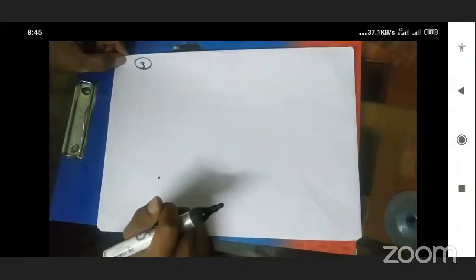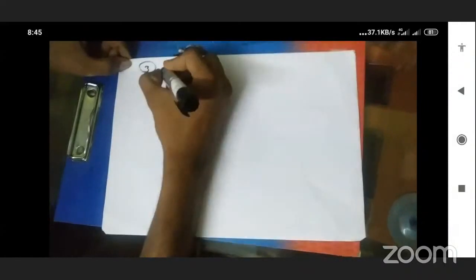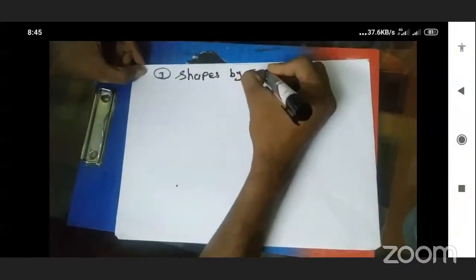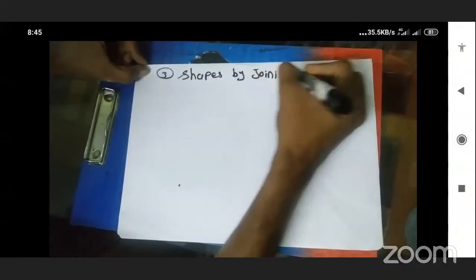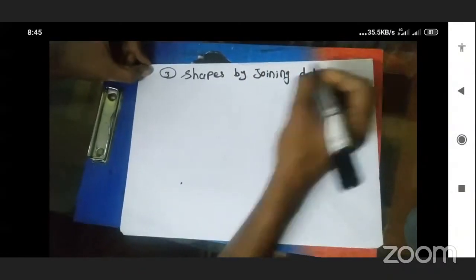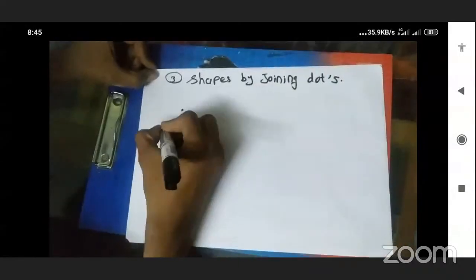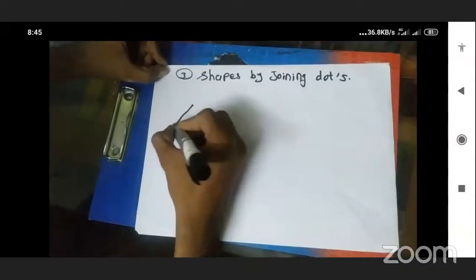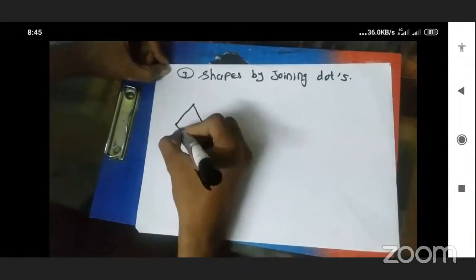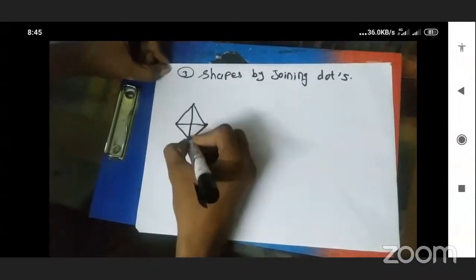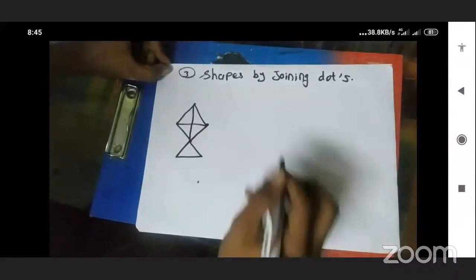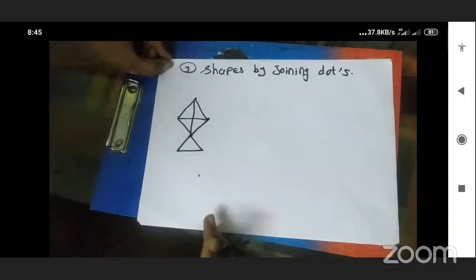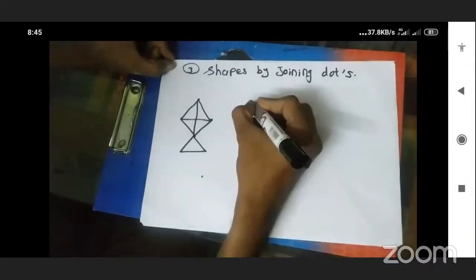Now, we can make different shapes by joining the dots. Now, make some dots. That is a 4. Okay, now join all the dots. After joining, you will see there's a picture of a kite. Joining all the dots, we can make kites also. We can also make different geometrical shapes.